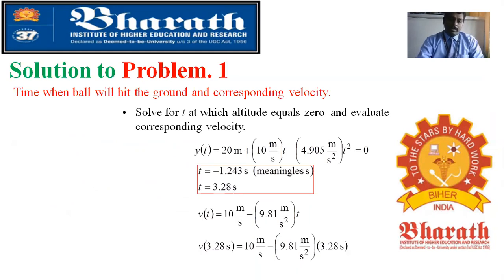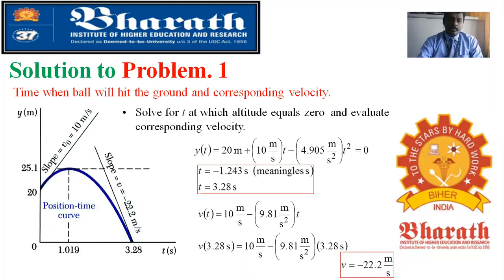Now you know the t value. Now v of t is 10 minus 9.81 t. We have seen that the time when the ball will hit the ground is 3.28 seconds, and now we need the corresponding velocity at this time. So here we put the t value as 3.28 seconds. By making the calculation, you get the velocity as minus 22.2 meters per second.